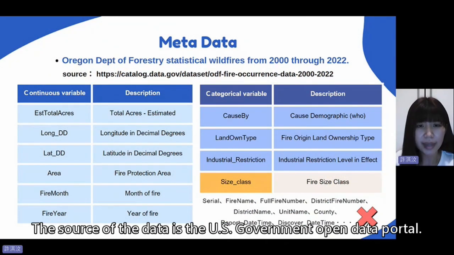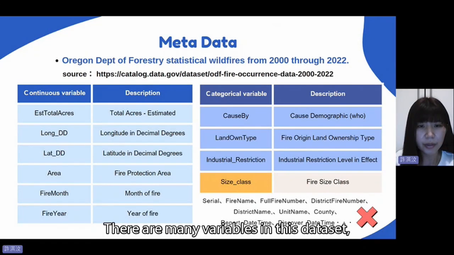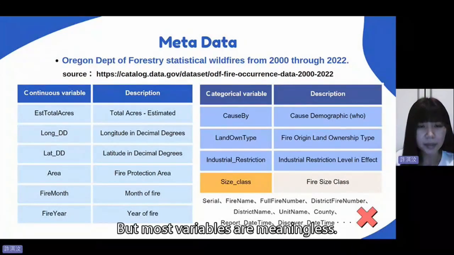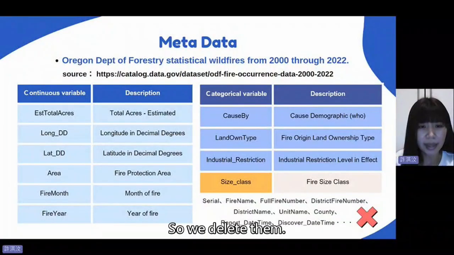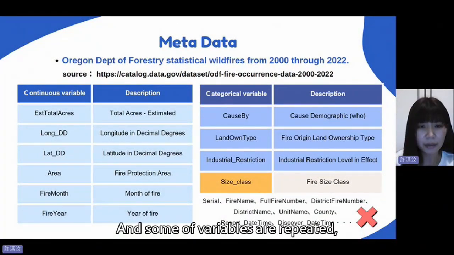The source of the data is the U.S. government open data portal. There are many variables in this dataset, but most variables are meaningless, such as serial file name, full file number, district file number, so we delete them. And some of the variables are repeated.